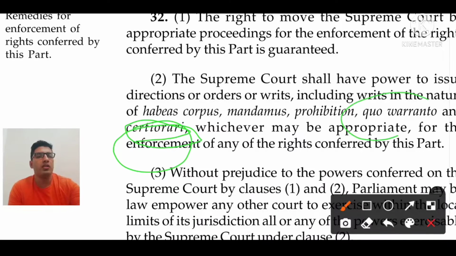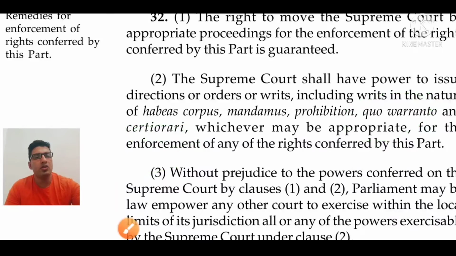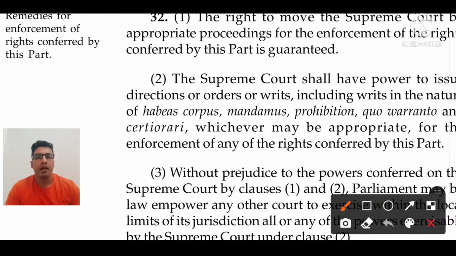Now let's jump to Quo Warranto. Quo Warranto means: what is your authority, on what authority have you done this thing? For example, in the Bihar Public Service Commission, many engineers were appointed and they did not have their engineering degrees. In that case, the Supreme Court can ask, on what authority were they appointed by the commission?